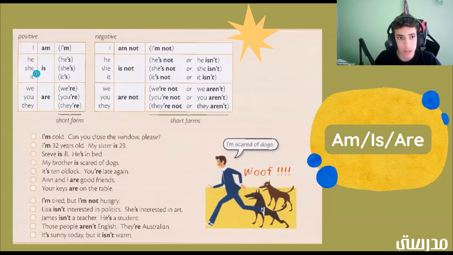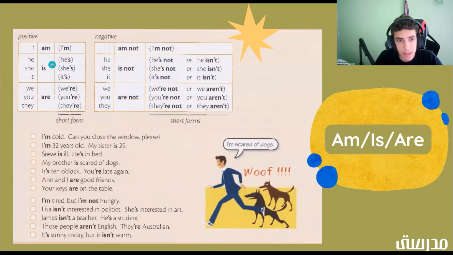What about she? She is. What's the short form for that? She's. Good job. All right. What about she is not? What's the short form for that one? She isn't or she's not. Good job. Okay, so both of those answers are correct. You could say she's not or she isn't, and it'll still be right.